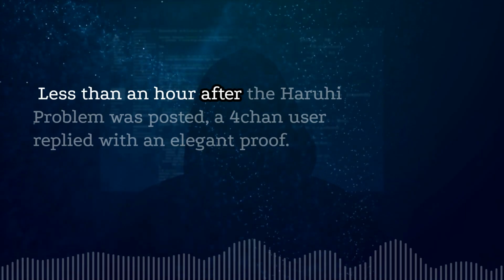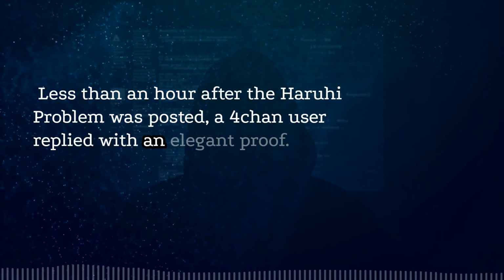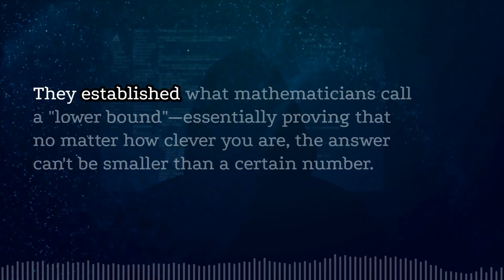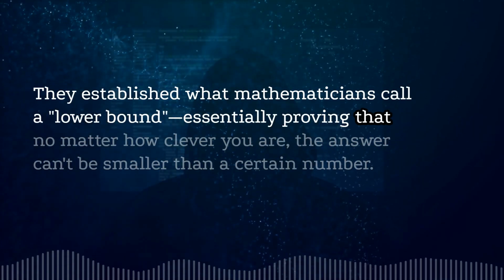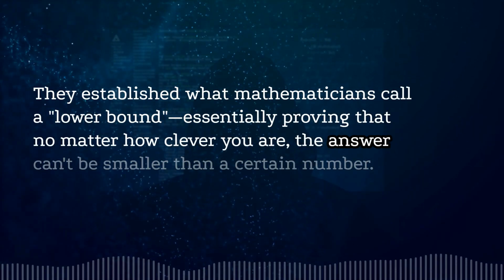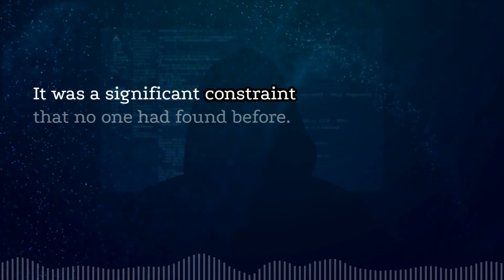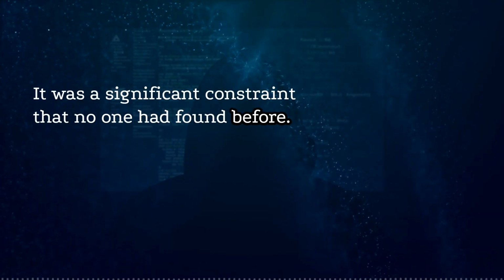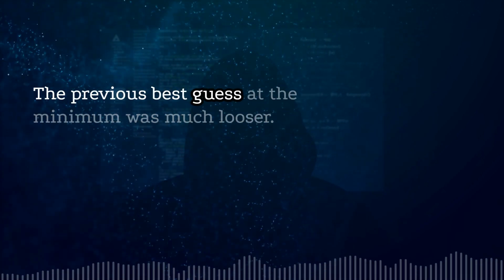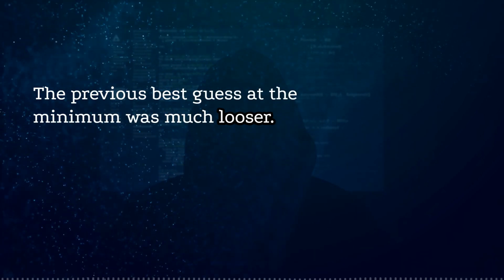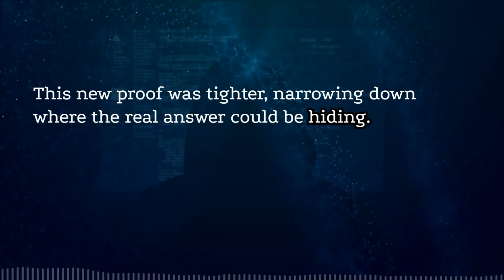Less than an hour after the Haruhi Problem was posted, a 4chan user replied with an elegant proof. They established what mathematicians call a lower bound, essentially proving that no matter how clever you are, the answer can't be smaller than a certain number. It was a significant constraint that no one had found before. This was a major step forward. The previous best guess at the minimum was much looser. This new proof was tighter, narrowing down where the real answer could be hiding.